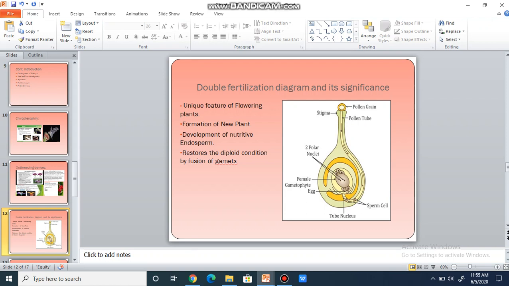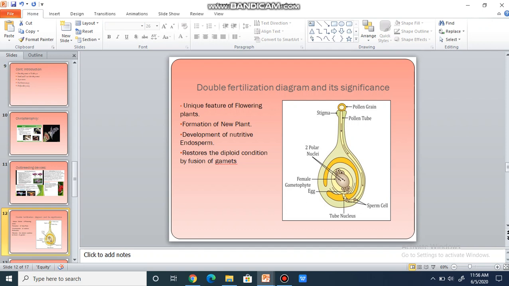Since the second male gamete fuses with the secondary nucleus or definitive nucleus, nutritive endosperm is formed. Because of double fertilization, it helps in restoring the diploid condition by fusion of gametes. So children, this is the significance of double fertilization. You can learn these 4 points very nicely along with the diagram.